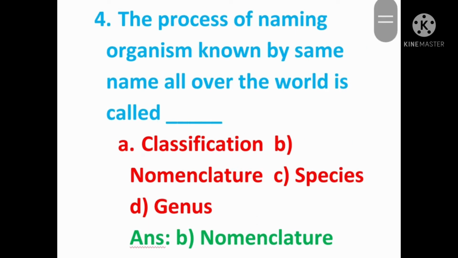Fourth one, the process of naming organisms known by the same name all over the world is called, the answer is nomenclature. Every plant and animal has many names. To avoid these many names, only a single name is given by nomenclature to plants and animals all over the world.